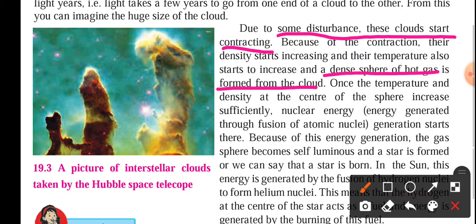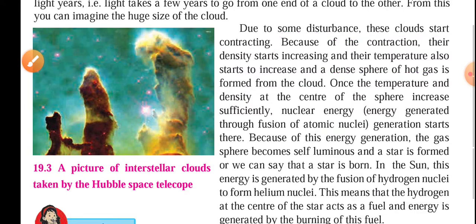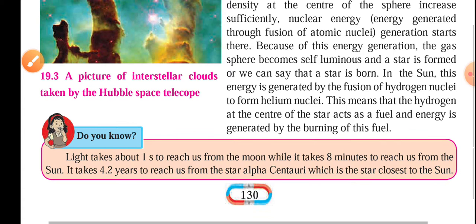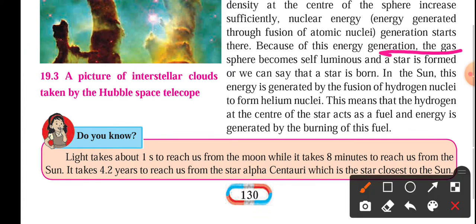Once the temperature and density at the center of the sphere increase sufficiently, nuclear energy generation starts. Because when the temperature and the density are increasing, definitely there will be nuclear reactions, or nuclear energy will get liberated, and the gas sphere becomes self-luminous.